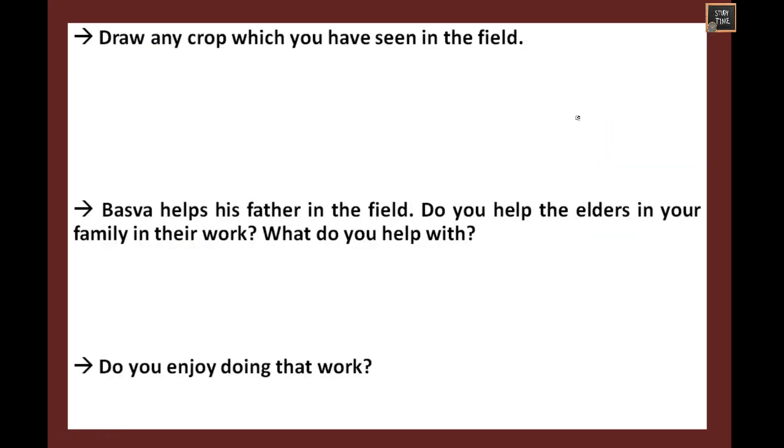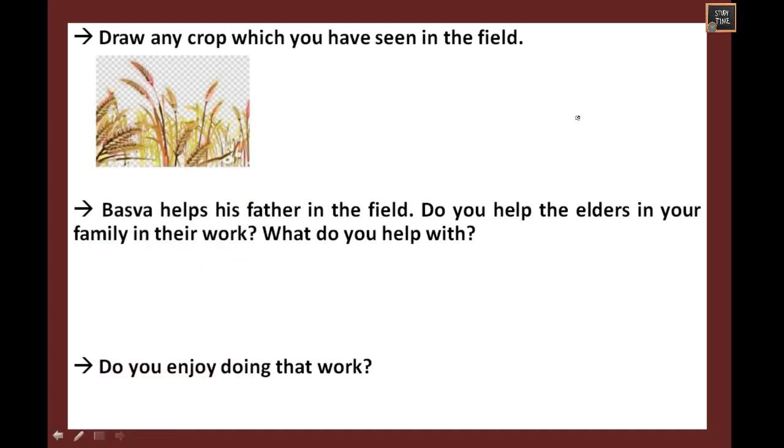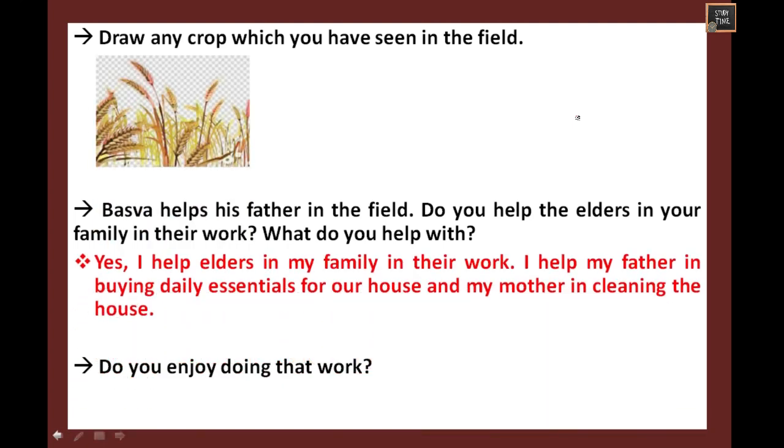So draw any crop which you have seen in the field. You can write rice, wheat or whichever crop you have seen. Baswa helps his father in the field. Do you help the elders in your family in their work? What do you help with? You can write whether you help clean the house or buy essentials, whatever help you do at your home, you can share here. Do you enjoy doing the work? Yes, I enjoy doing that work. Whether you enjoy it or not, you can write here.